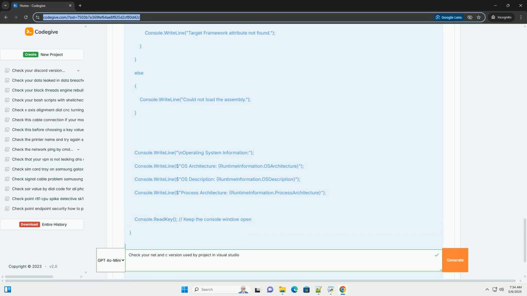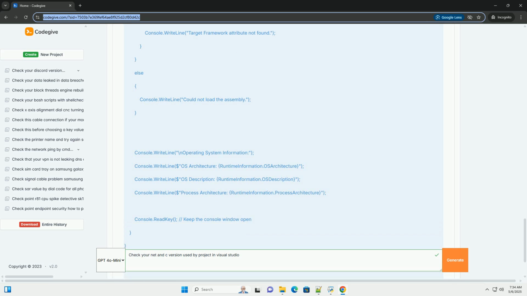Example values, illustrative: .NET Framework 4.7.2, .NET Framework 4.8, .NET 6.0, .NET 7.0, .NET 8.0, .NET Standard 2.0, this targets a specific version of .NET Standard, which can be implemented by multiple .NET versions.